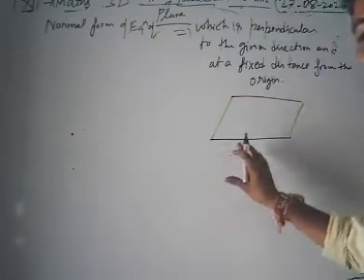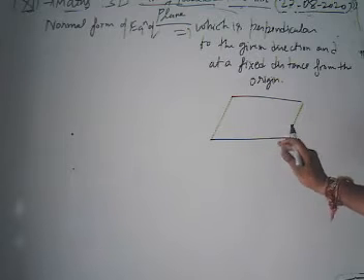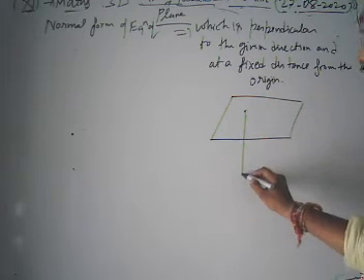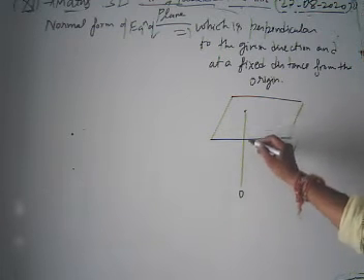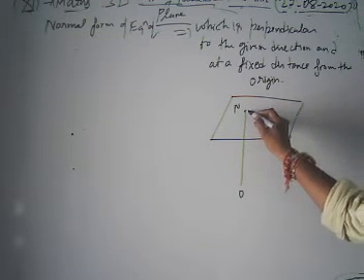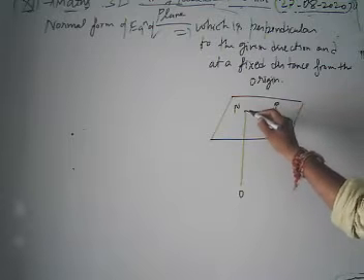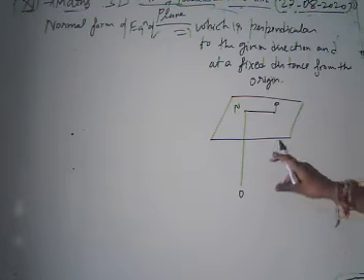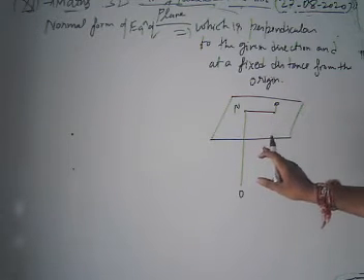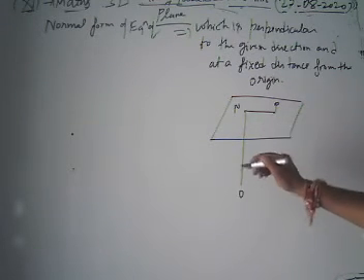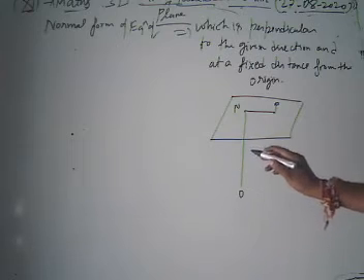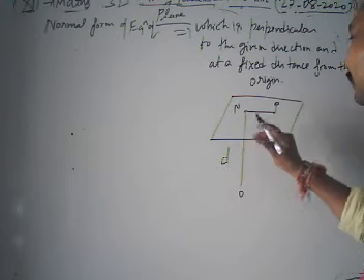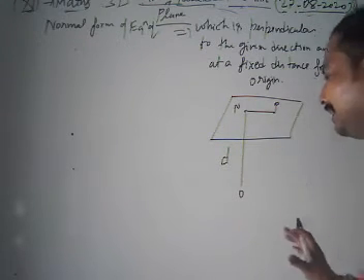We take a plane here, and in the particular direction from O, the foot of the perpendicular is our point N, and we take an arbitrary point P on the plane. Let there be a plane such that the length of the perpendicular ON drawn from the origin to the plane is equal to d. The distance ON is d units.